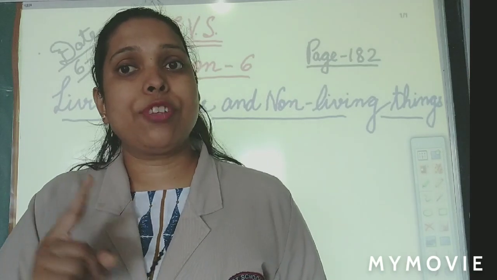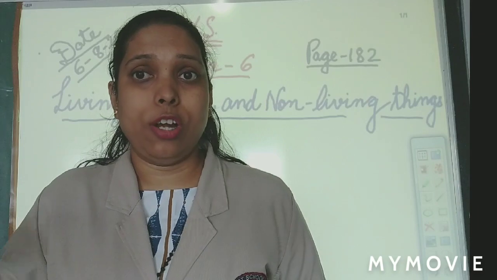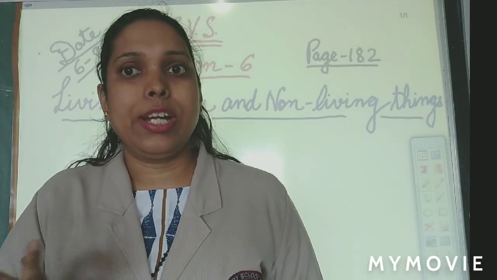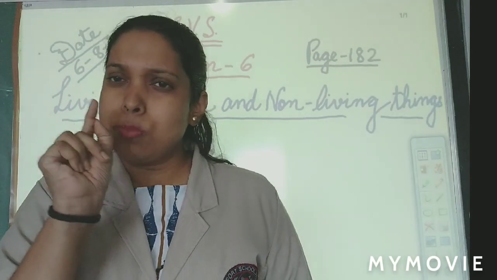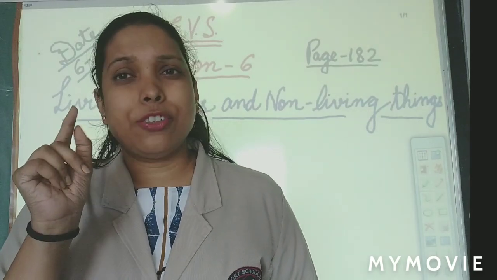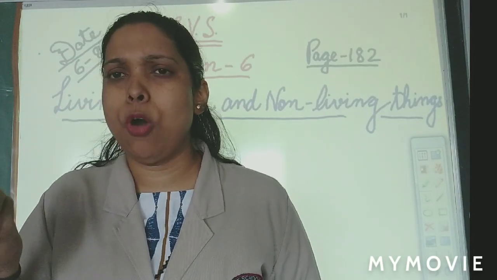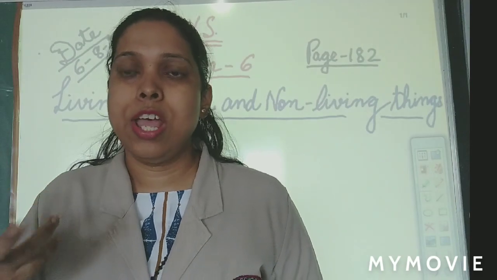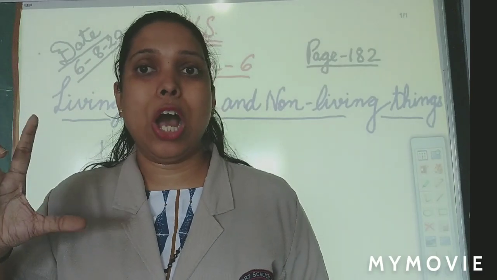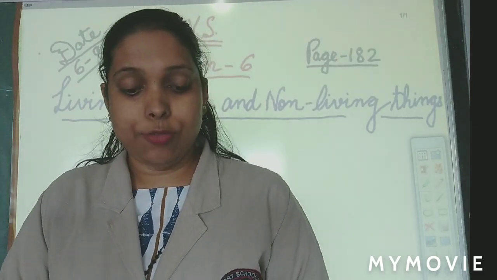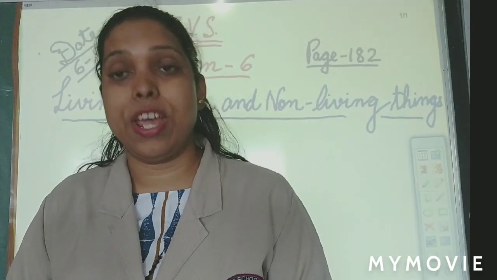Okay. So in the last class I told you, you take some seeds and you put them in water. Take some chana. I have told you, no? Take some chana and you put them in water for 2 days. And after that, a small plant will start to germinate and then you put that seed in soil. And you will see a small plant starts to grow in some days. And every day you have to water that plant. Okay, then you can see how that plant grows. Okay, so this is all about living things. That living things produce their younger ones.